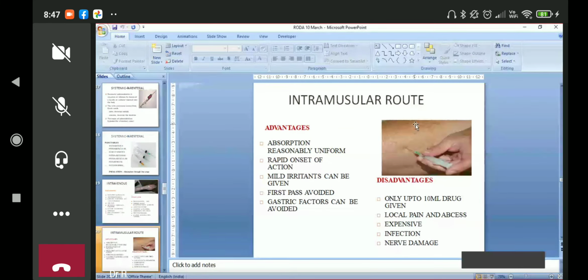It's expensive. Infection can occur, nerve damage can occur. So that's why anatomy is very important, because you know the course of nerve. You must be thinking that why anatomy people are always teaching course of nerve, this nerve, that nerve.